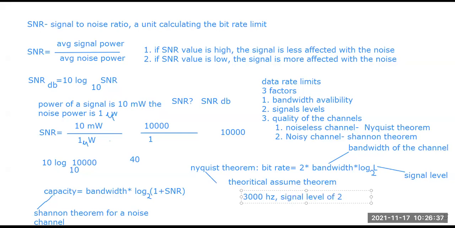So signal level of 2 and the bandwidth is 3000 Hz. So what can be the maximum bit rate? We need to find the maximum bit rate.